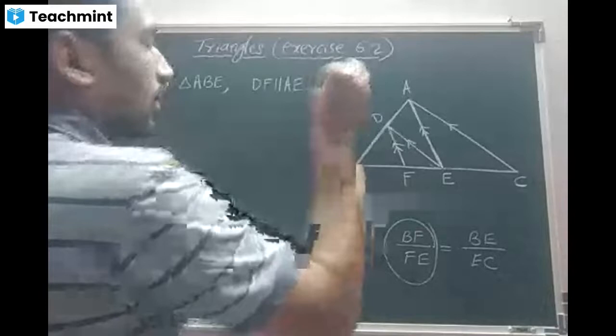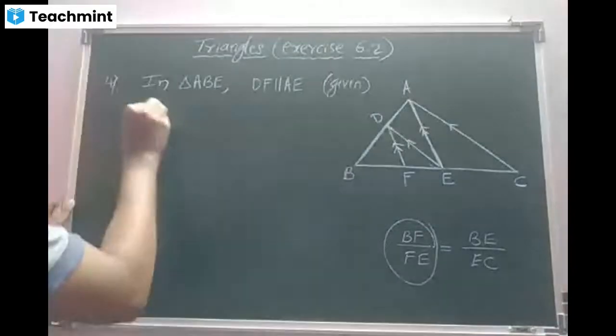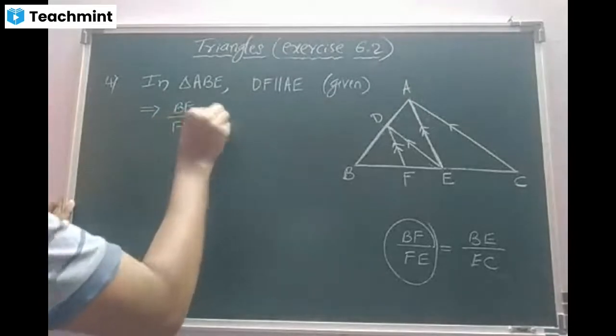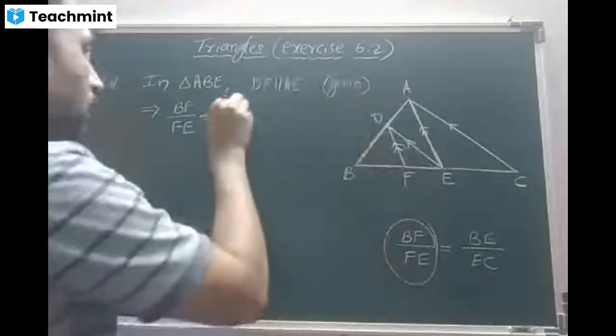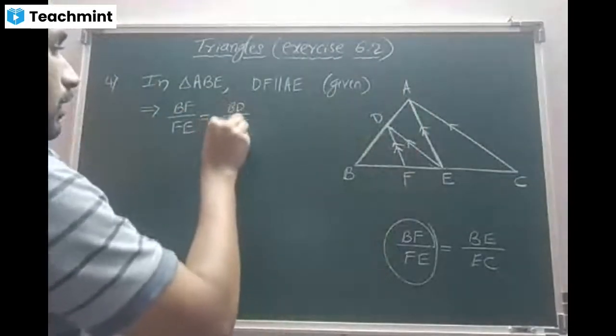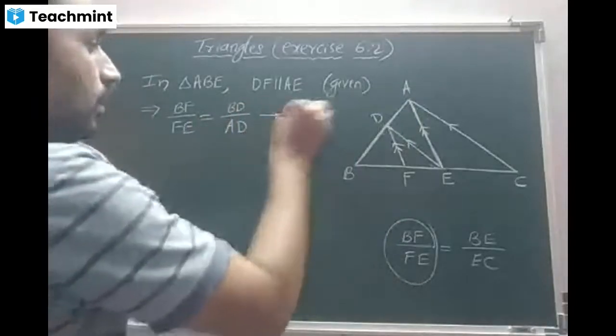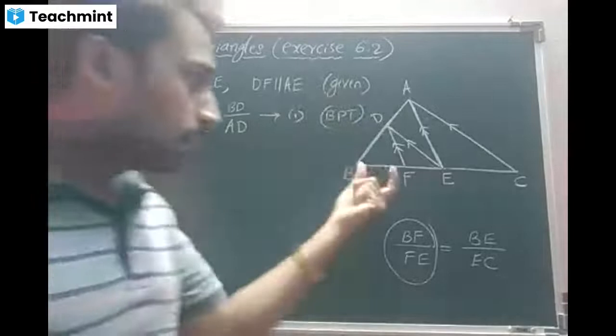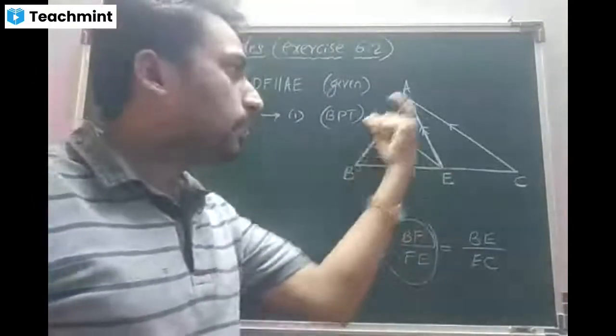I'll go to the BPT. Tell me, beta, what do I have? BF by FP is equal to BD by AD. Call it equation number 1, and the reason is BPT, part by part is equal to part by part.